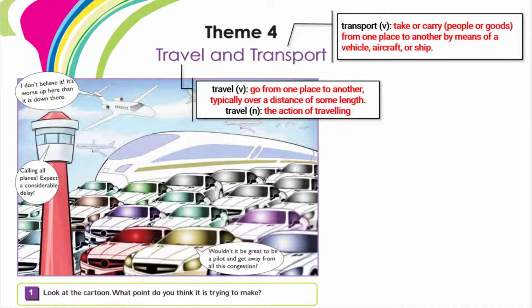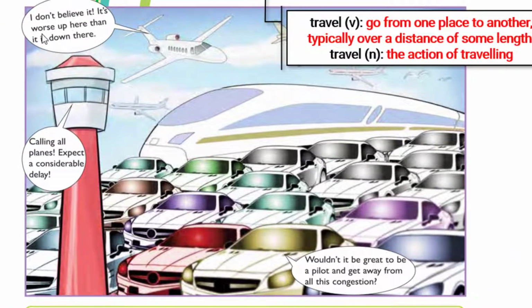Look at this cartoon. What point do you think it is trying to make? And what can we see in this cartoon? We have here different planes in the skies, a train. We have lots of cars here. What can you see? Look at the plane. "I don't believe it. It's worse up here than it's down there." And even people here saying, "Calling all planes, expect a considerable delay." And all the drivers here, maybe they are saying, "Wouldn't it be great to be a pilot and get away from all this congestion." So the key word here is congestion, and it means getting stuck in a crowd.